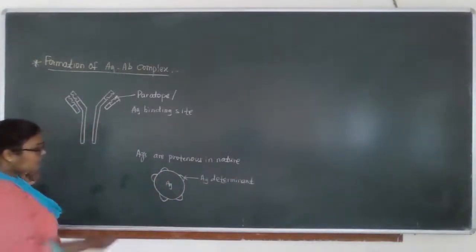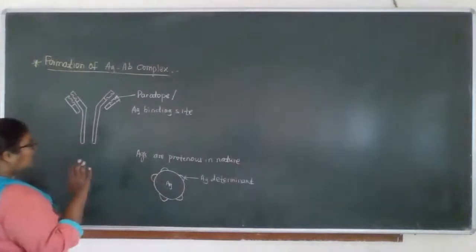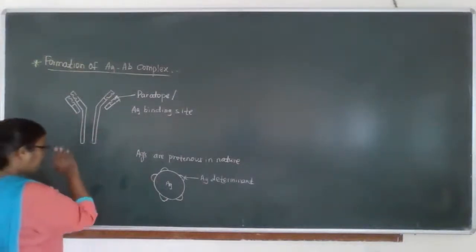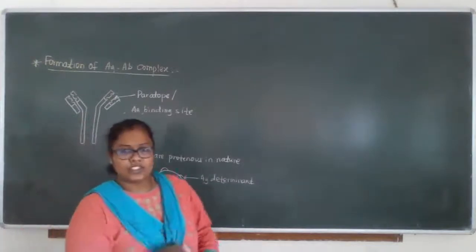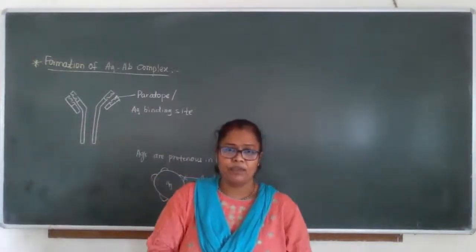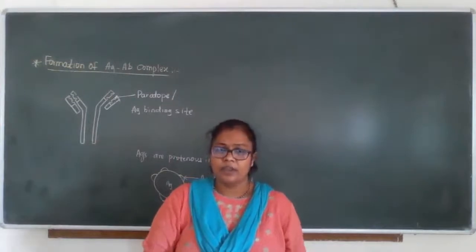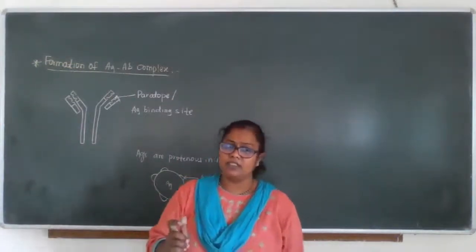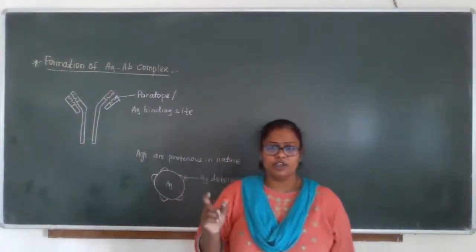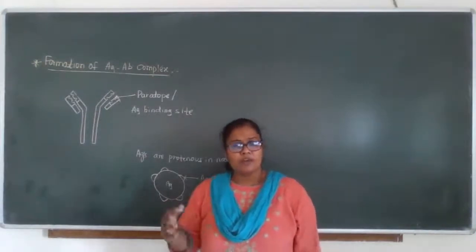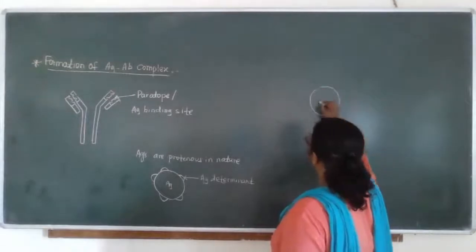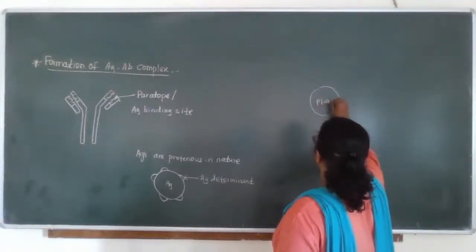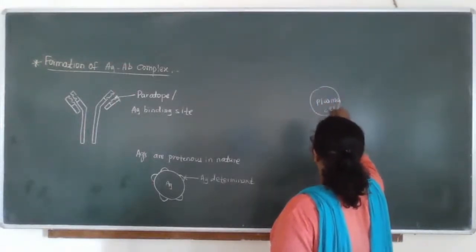Basically, the antibodies stick to the plasma cells. As you know, the plasma B cells are responsible for the production of antibodies. Some of the antibodies remain attached to the plasma cell. Suppose this is a plasma cell.